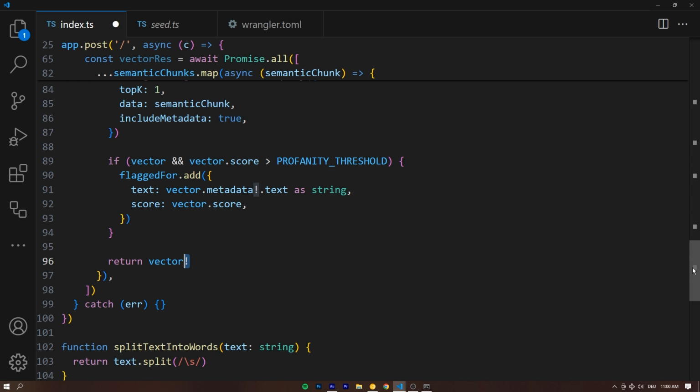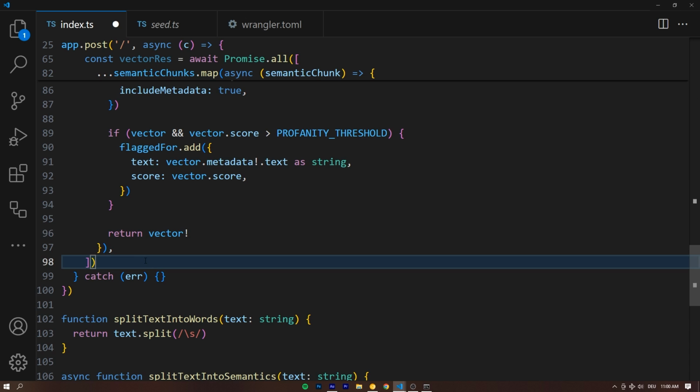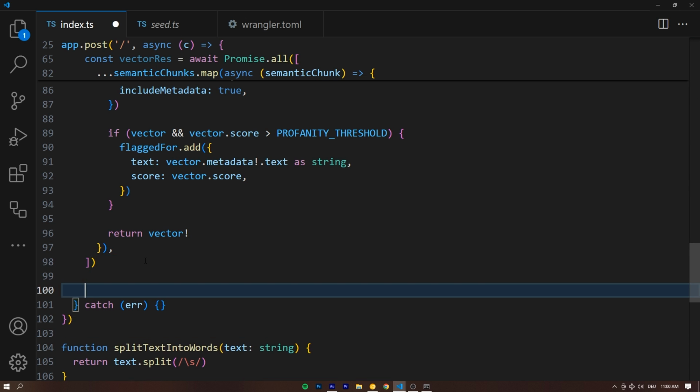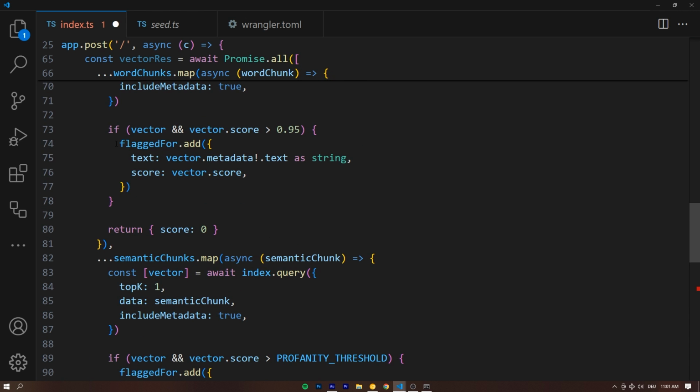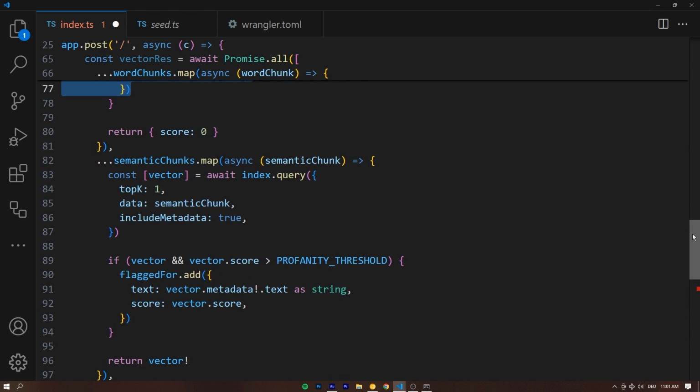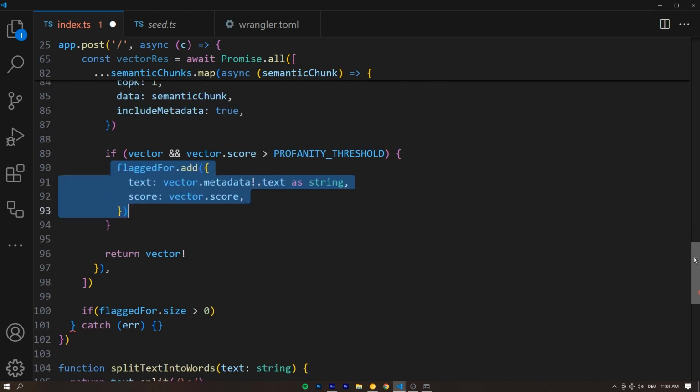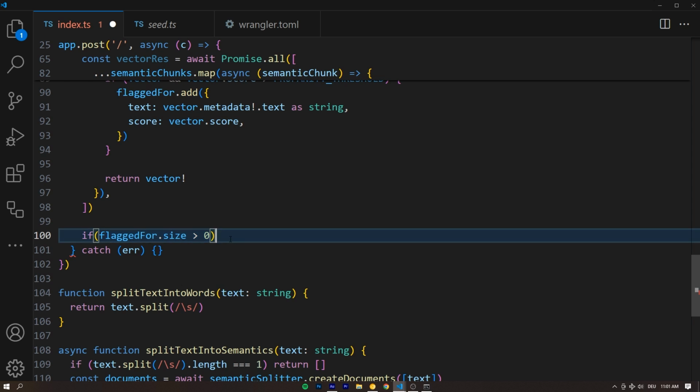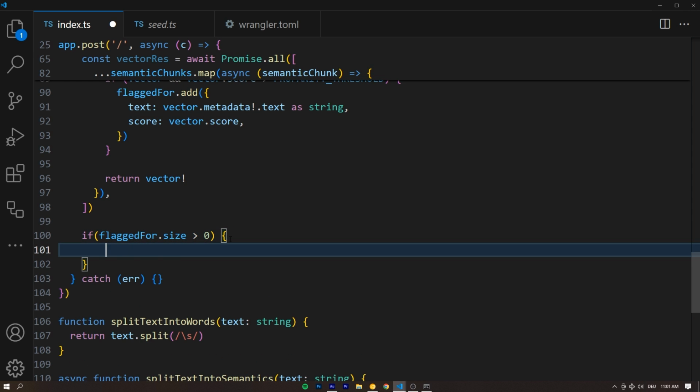Now, why did we do all of this? And the cool thing we work towards is now, after the Promise.all, right, we can check, did we flag anything? And we can do so in an if statement. And we can check for if flaggedFor.size is larger than 0. So if it is, right, if the set is larger than 0, that means we either added something here on the per word basis, or we added something here on the larger semantic chunk basis. And that's great, because if the set is larger than 0, we know something profane was flagged in the user input, and we can return the response accordingly.